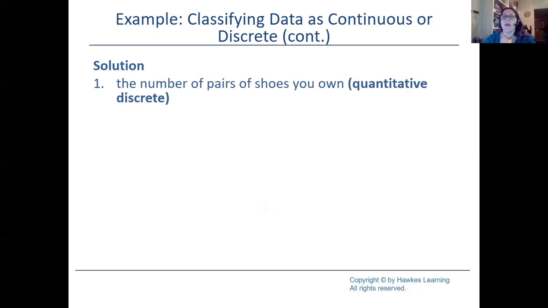Now that you've unpaused, let's give this a shot. So that first one was the number of pairs of shoes. Okay, that's going to be quantitative. Again, number of pairs of shoes. You had to say a number. How many shoes do you own? But you have to count them, so therefore discrete.